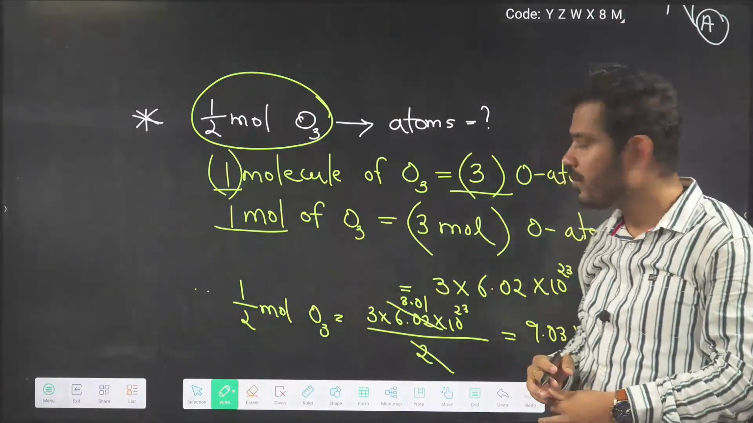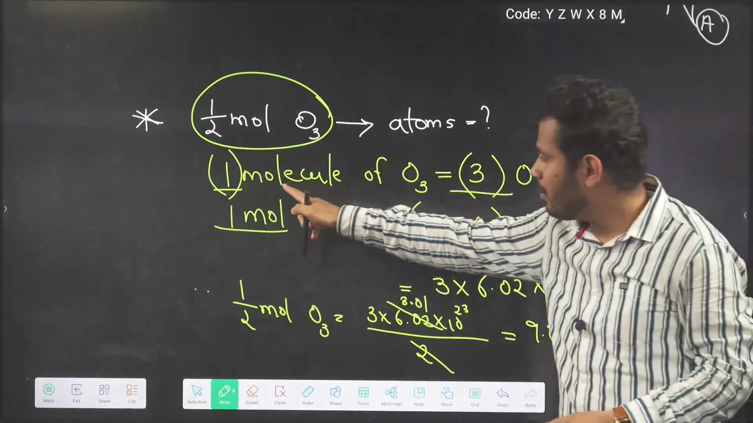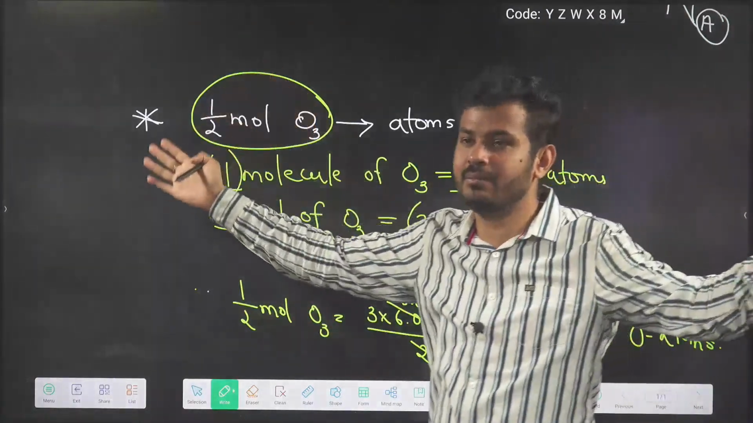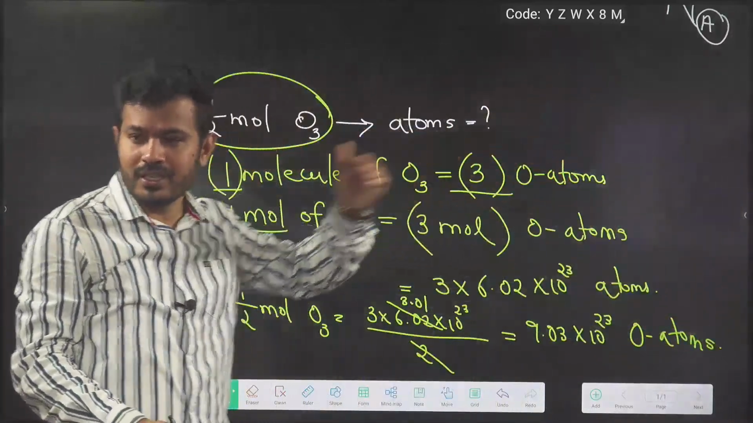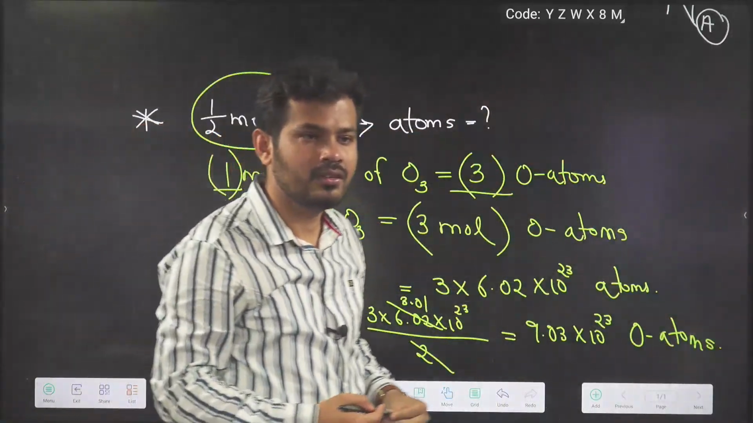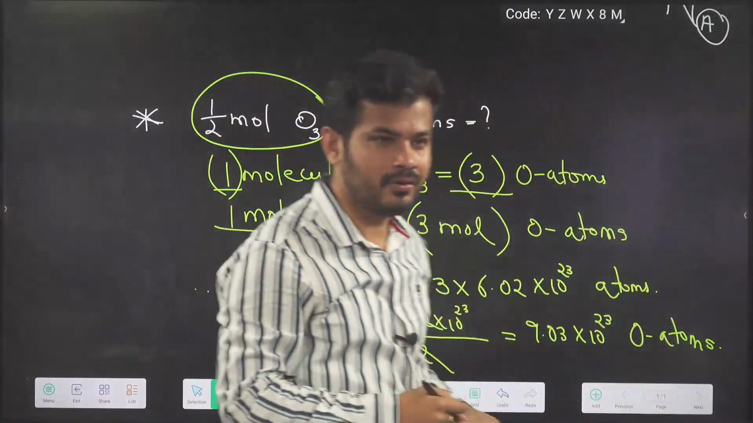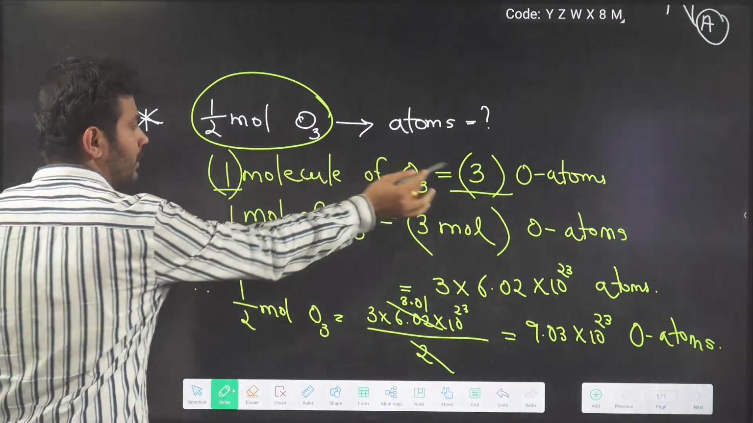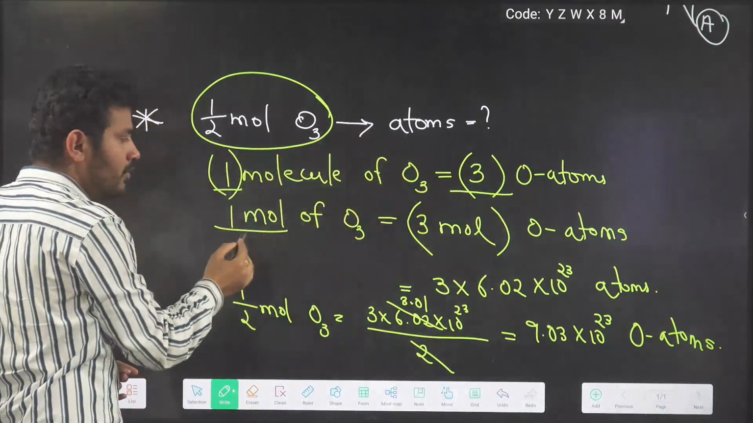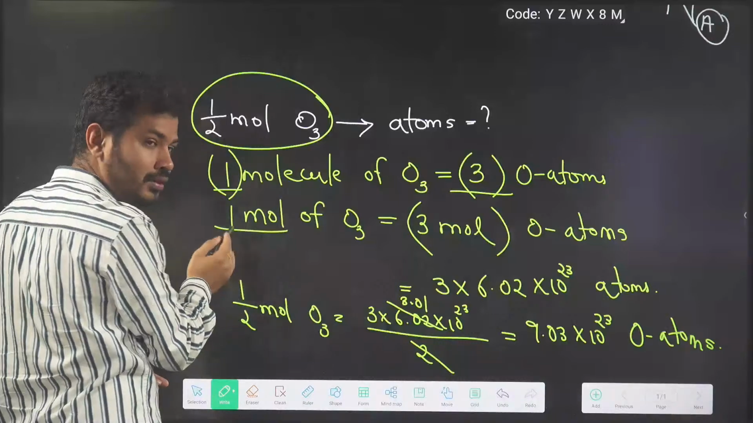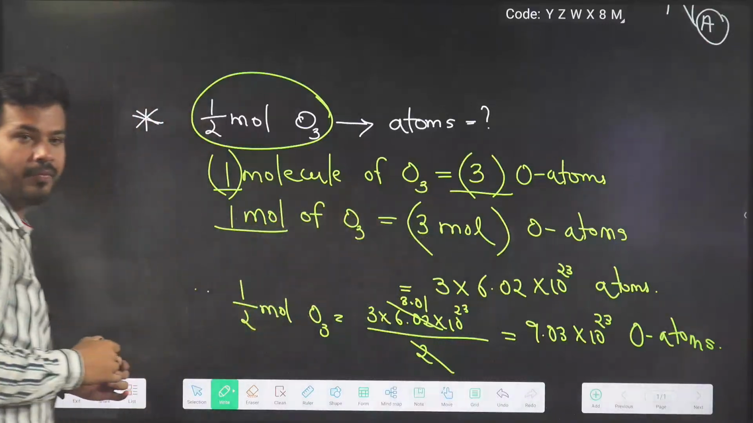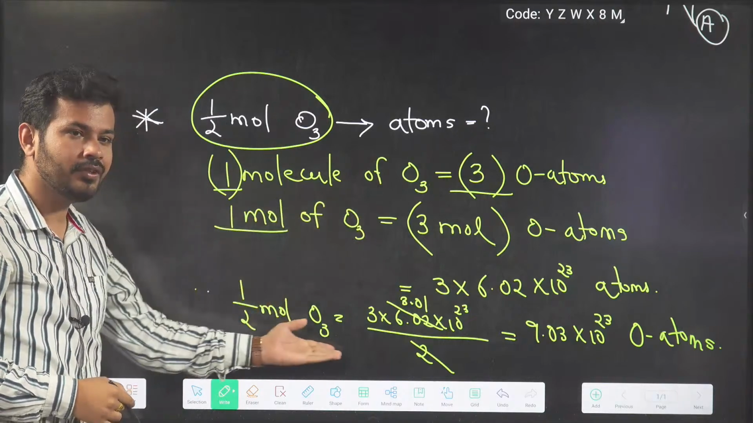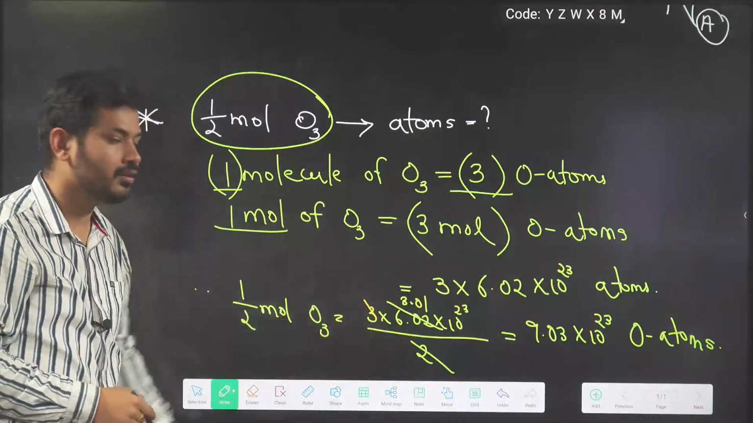I hope this part is very easy. One molecule is 3 oxygen atoms. If I take 1 mole of O3, this much large sample, then that will contain triple of that. It is just 3 times. So 3 times of 1 mole is 3 moles. Now, if 1 mole contains 3 moles, half mole will contain how much? Half of that, so I have done just half of that number.